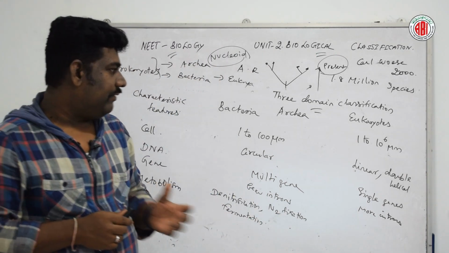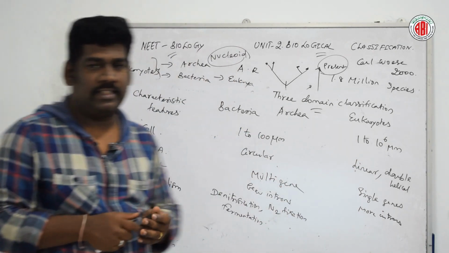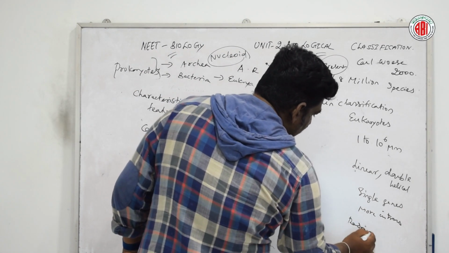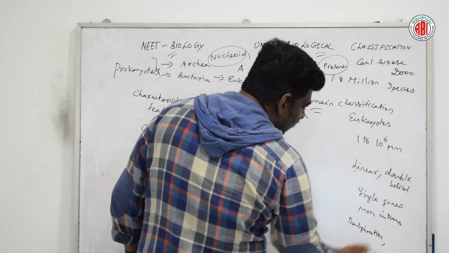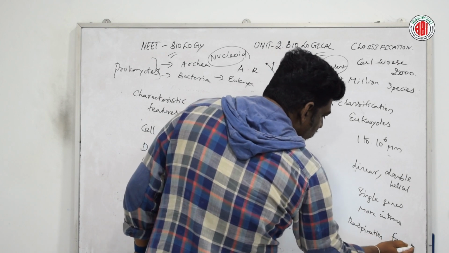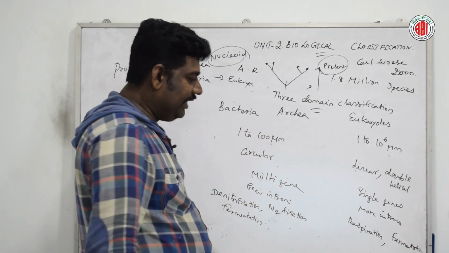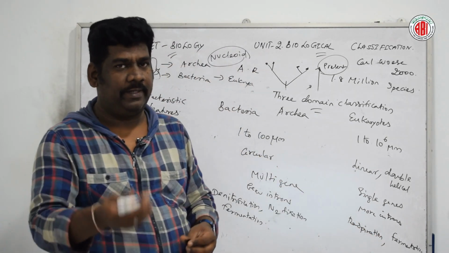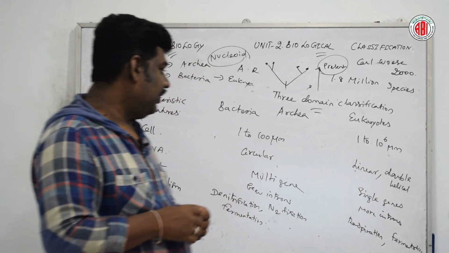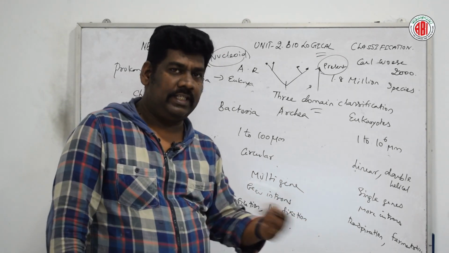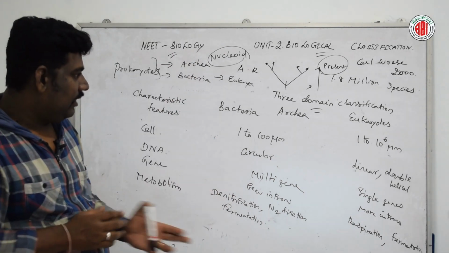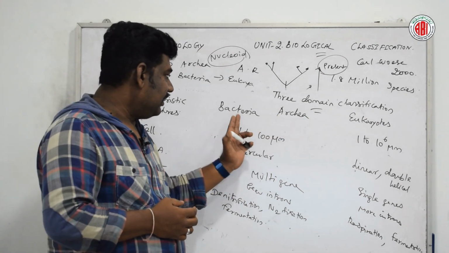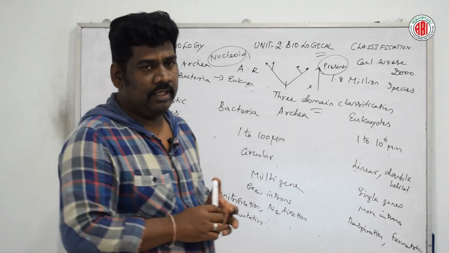But when we are talking about eukaryotes, metabolism happens by respiration and fermentation. Respiration in higher level organisms, and fermentation in lower level organisms, especially yeast, Saccharomyces, which is involved in fermentation, an anaerobic type of respiration. And this respiration we can see in the higher level organisms. This mode of metabolism could happen in the 3 domain classification: bacteria, archaea and eukaryotes.